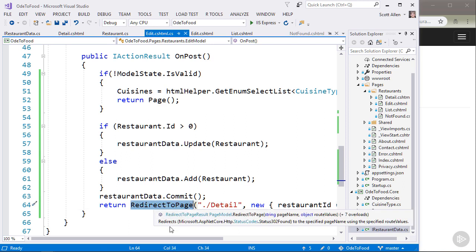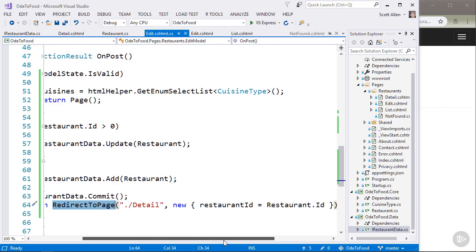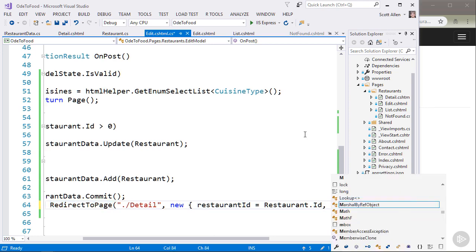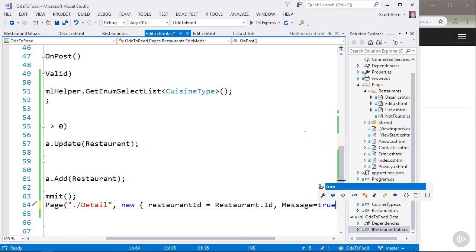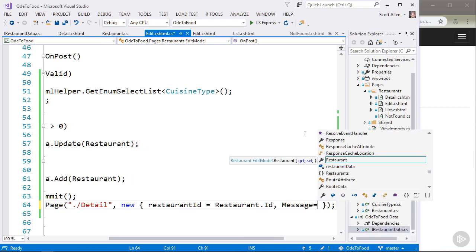Well, one way to do this is to include information in the request itself. So somehow encode the fact that there should be a message by passing a parameter in the URL or in the query string. Right now we're passing the restaurant ID in the URL. But if I were to add some other property to this anonymous object, like message equals true or message equals some string, ASP.NET Core would also look at that property and say, we need to pass this information along.